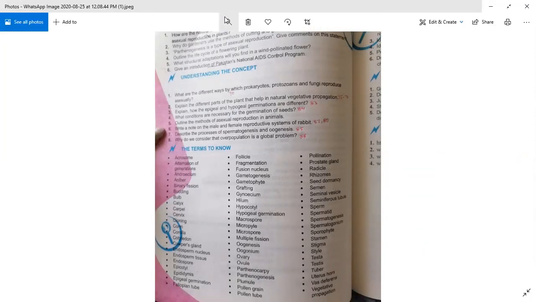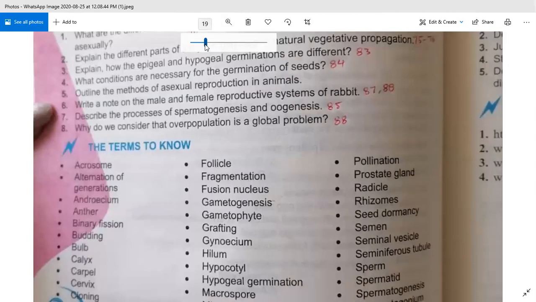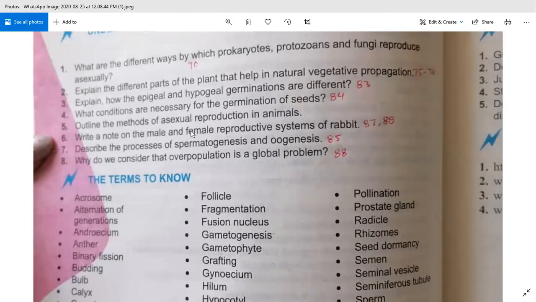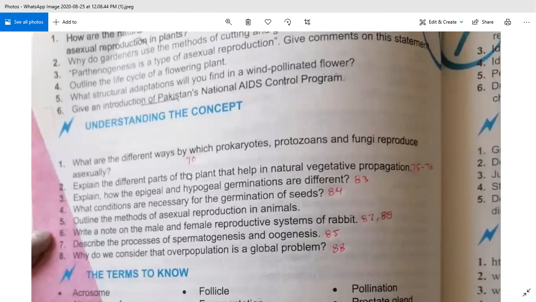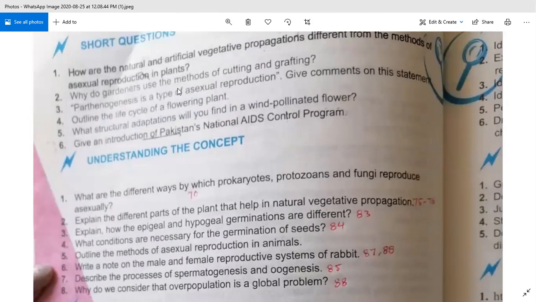Okay, Vijay, look at the screen. These are the short questions, page number 14. On the next page, now we will discuss the short questions. First I will discuss the short questions which are given on your next page.